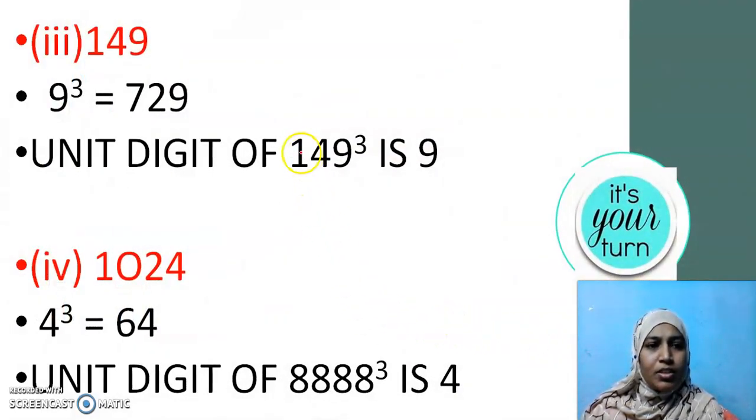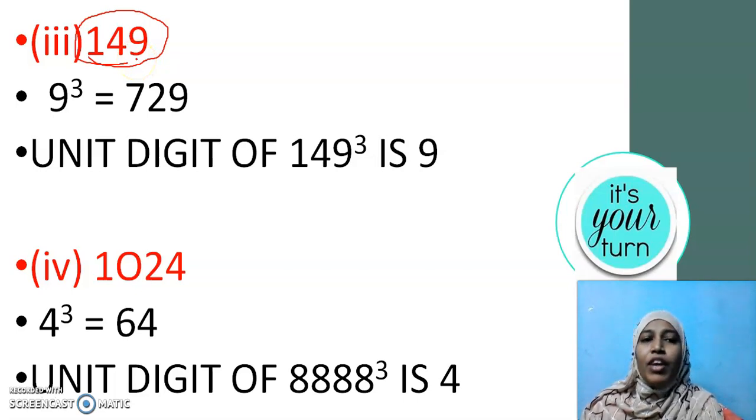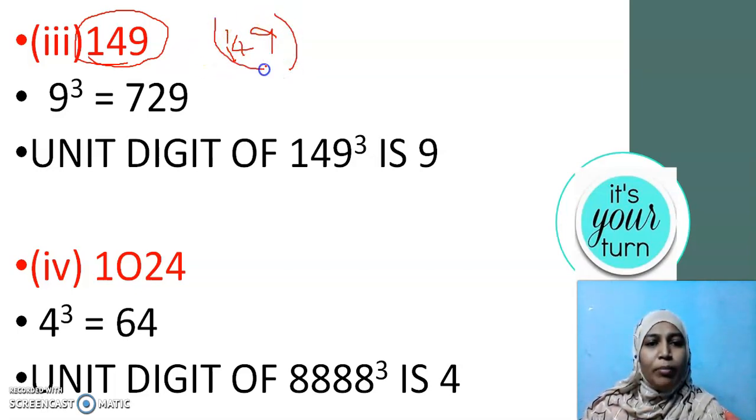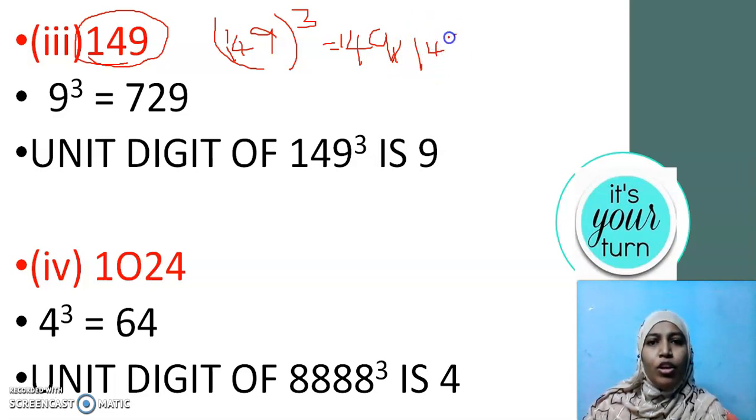Then the next property is finding the unit digit of the cube of a number. What is the unit digit of this number? 9. If I ask you to find the unit digit of 149 the whole cube, will you multiply this 149 three times? Because the meaning of 149 cube is 149 into 149 into 149. That's the meaning of 149 the whole cube. Will you multiply this three times and waste your time?